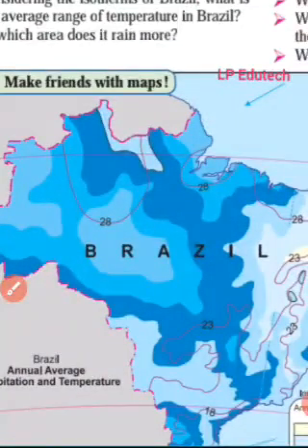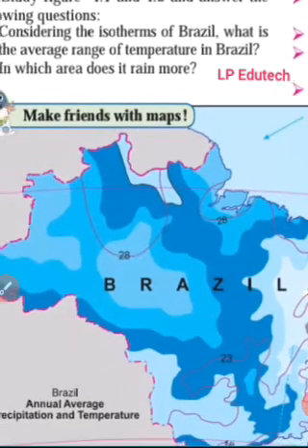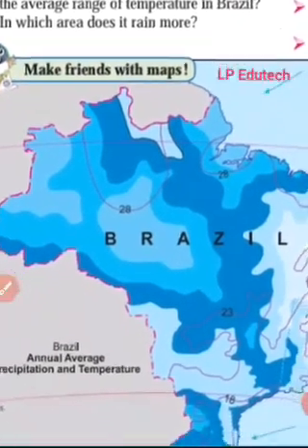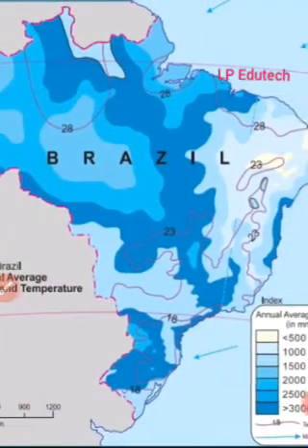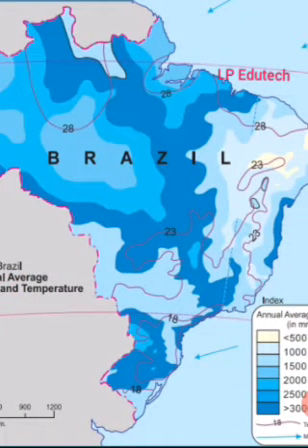Considering the latitudinal extent of Brazil, where will you find temperate climate in Brazil? We will find the temperate climate in Brazil to the south of the Tropic of Capricorn, that is, to the south of the Great Escarpment and the Brazilian highlands.